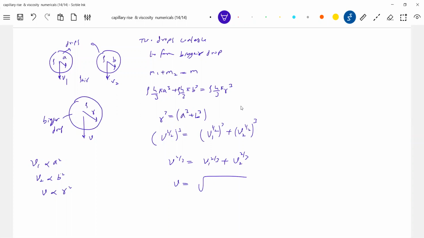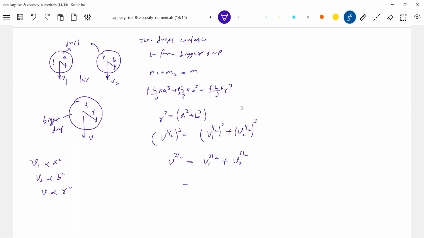A cube is there, no? A I should replace with V to the power 3 by 2. Okay, this is all. So therefore this will be V1 cube plus V2 cube. So there's an expression, or let's just leave it here.